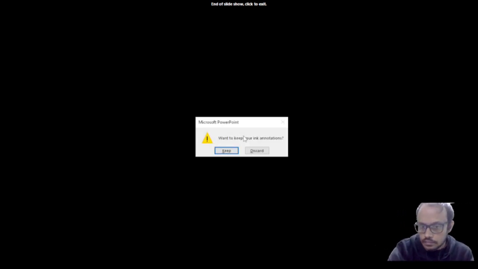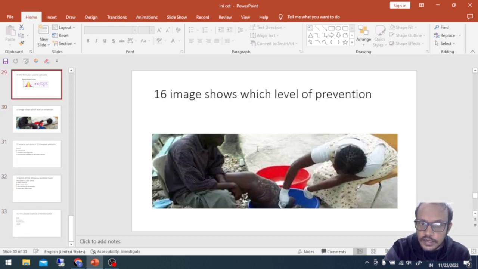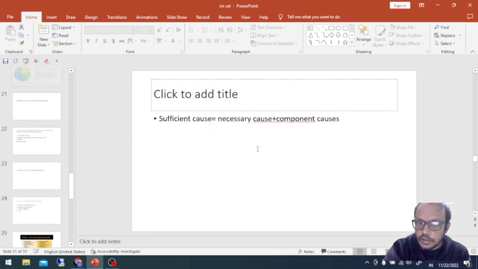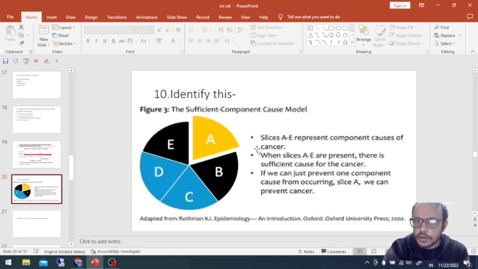That's all about today's series of questions. You can see that the questions are very simple but catchy. Some questions you don't find anywhere. First of all, you have to find the question itself. In AIIMS or INICET, some questions come first in the question paper like that, then we find the answer.